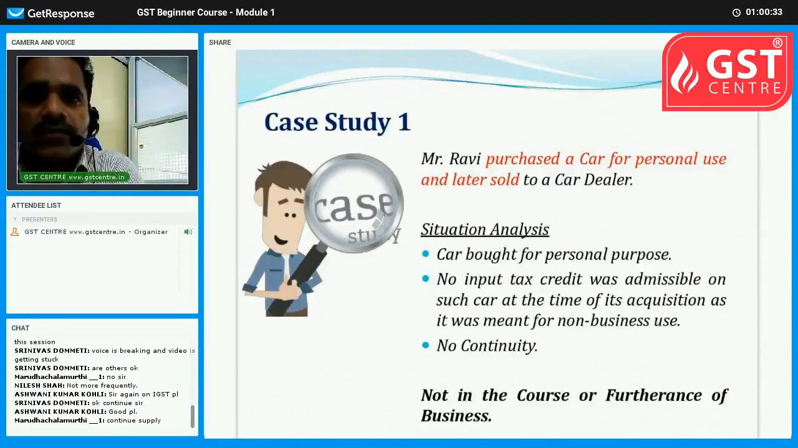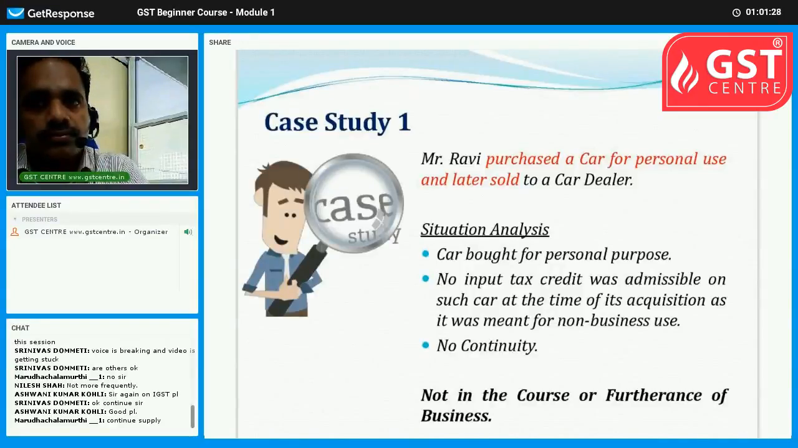So in this case, Mr. Ravi is not doing a business, and the car was purchased only for his personal use, and after 1 or 2 years he sold that car to a car dealer. Whether GST is applicable on such supply of a car by Ravi to the car dealer, we have to analyze the situation. Here, the car was bought for personal purpose, not for business purpose. He was using this car for personal purpose only, and not for any manufacturing, sale, trading, nothing.